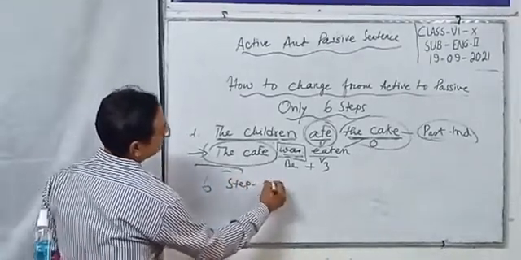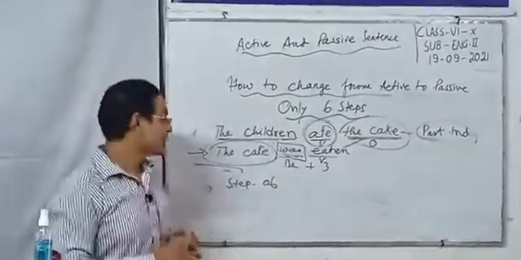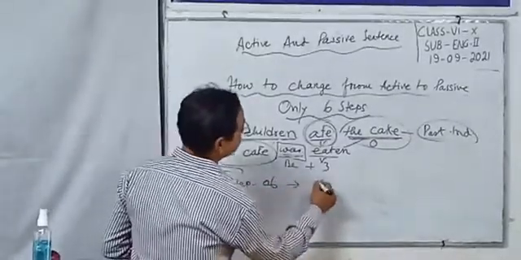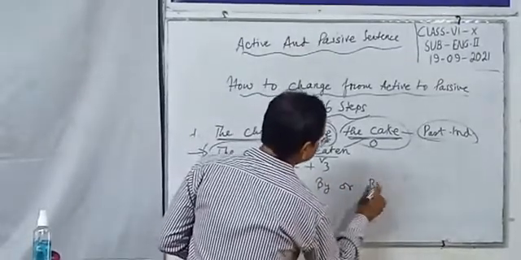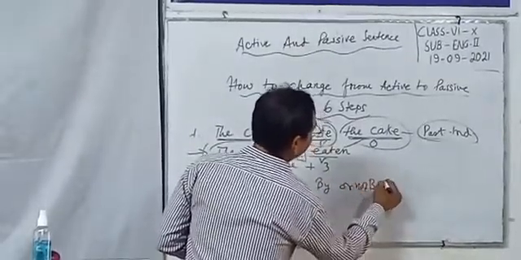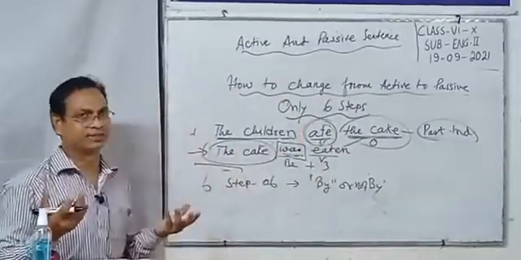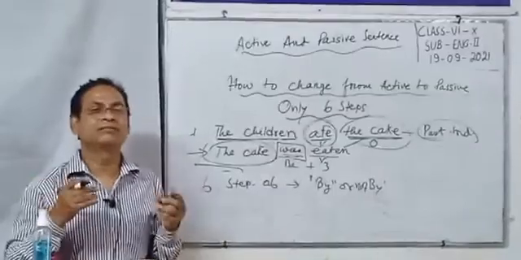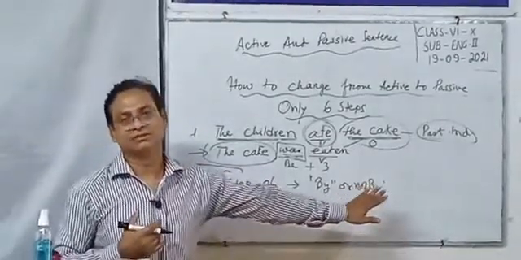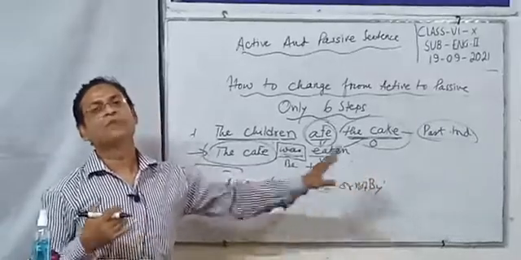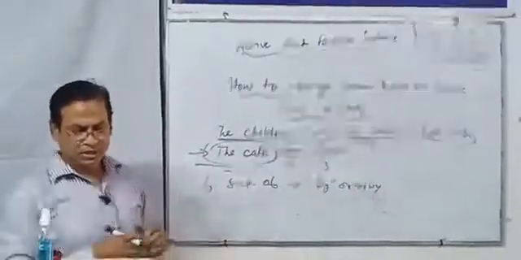And the last one is step 6. This is optional. In step 6, by or not by. By বসাবো কি বসাবো না, this is your personal choice. This is not mandatory. এটা বাধ্যতামূলক না যে তোমাকে by বসাতেই হবে. বসাতে পারো আবার নাও পারো.